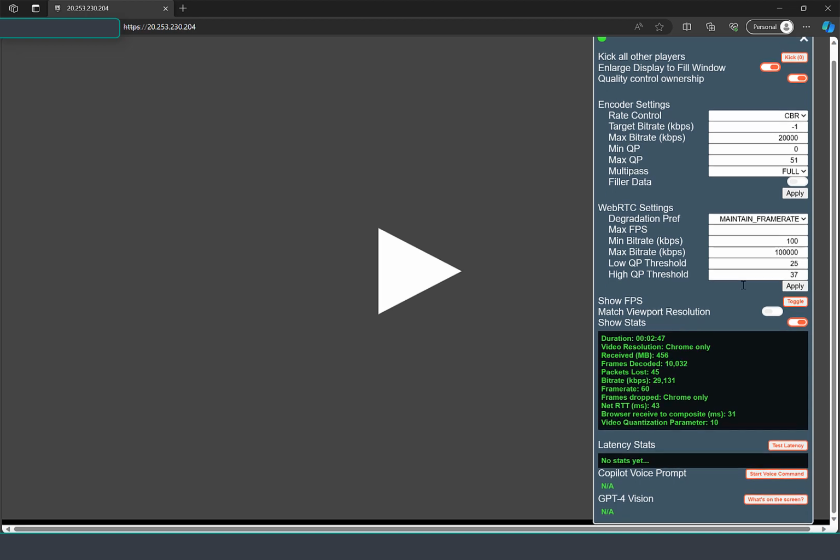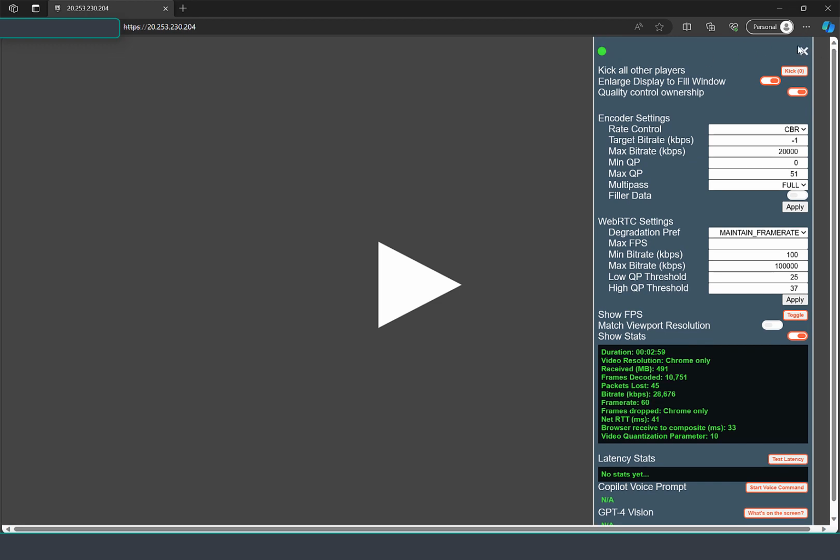All right, next we took our scenario for Copilot forward and implemented a Copilot which is powered by Azure OpenAI GPT-4 models. Let's see how this works. Before we dive in, there are a couple of buttons here that we added. This time it's a Copilot voice prompt and the GPT-4 with vision capability explaining what's on the screen. Let's see how this works.